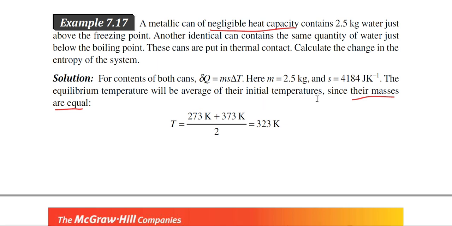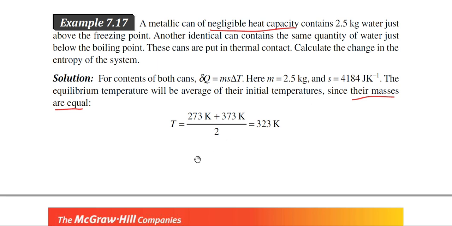I have also discussed this fact in the earlier case: if we consider a mixture and the mass of the two systems is equal, then when they are in thermal contact at equilibrium, the temperature of the mixture will be the average of their initial temperatures.